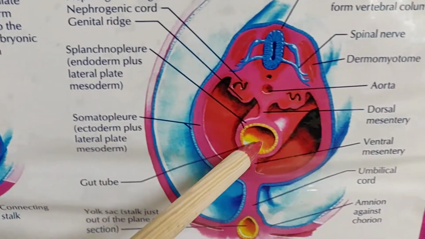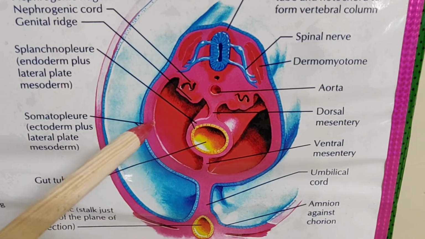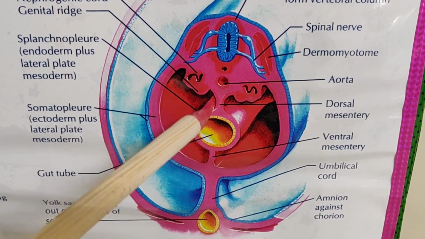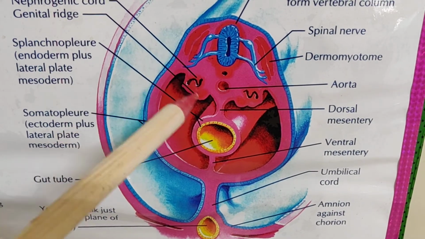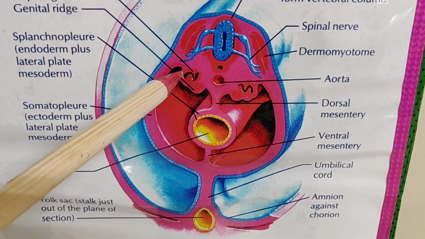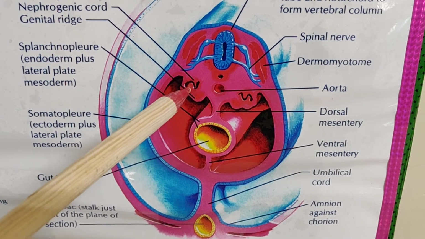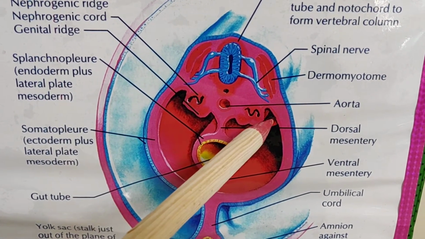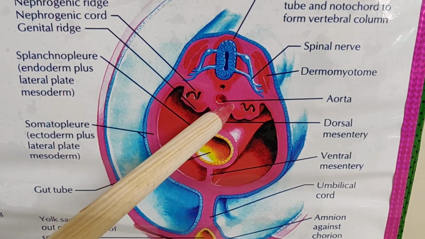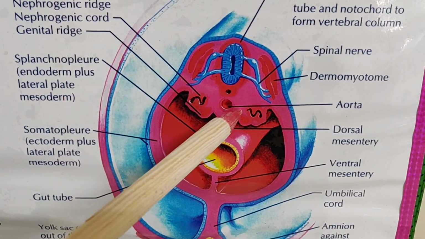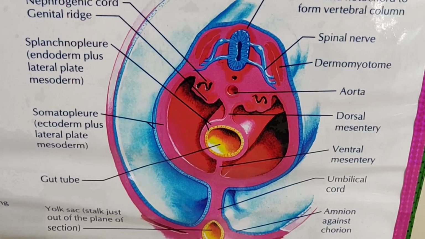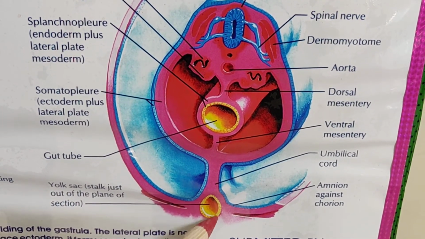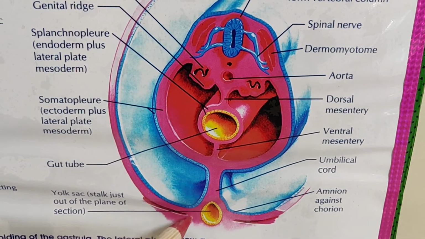Now further, here it is the complete fusion. This is the gut tube suspended from the dorsal wall by the mesentery, and if you see here the lumens, these are the formation of the kidney and the gonads that we will discuss in the systems. And this part is now separated. This is the umbilical cord region, and this is the definitive yolk sac part.